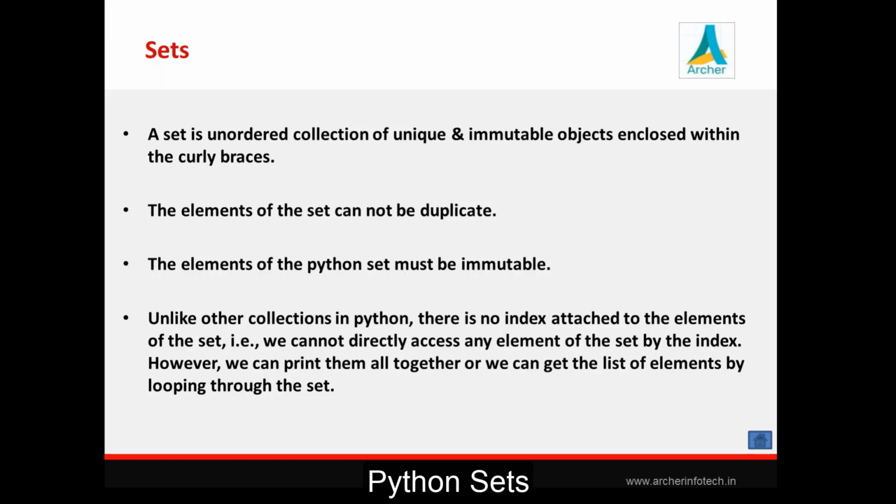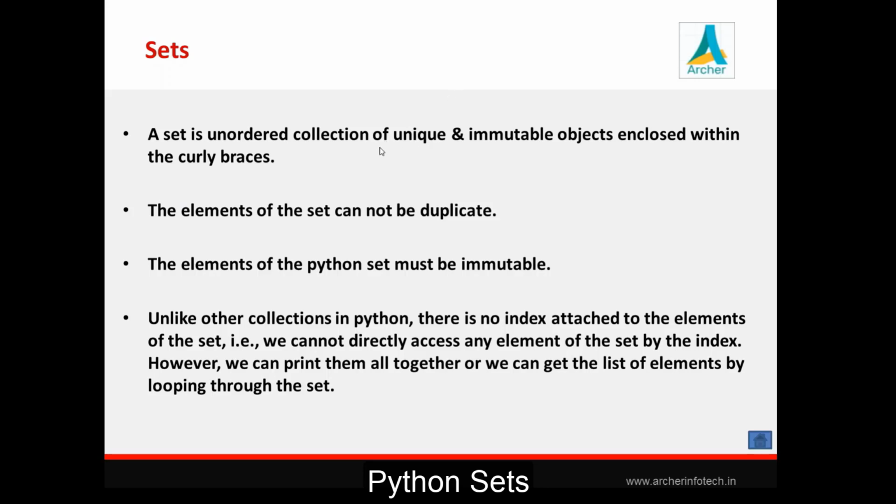So it means that tuple and list elements are indexed. Every element has one index value, and you can access those elements by using that index value with square brackets. But in case of set, no index is attached to the elements. There is no indexing. So in that way, it is an unordered collection. You can't access an individual element. There is no indexing, there is no slicing, because elements are not attached with any index value.